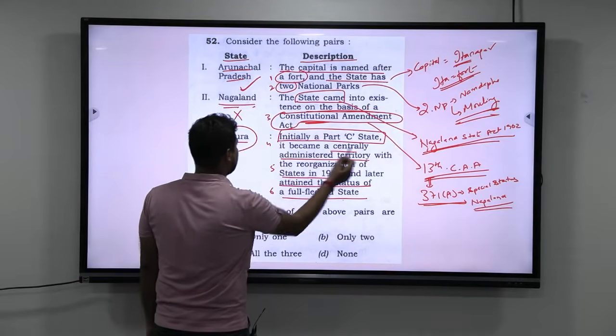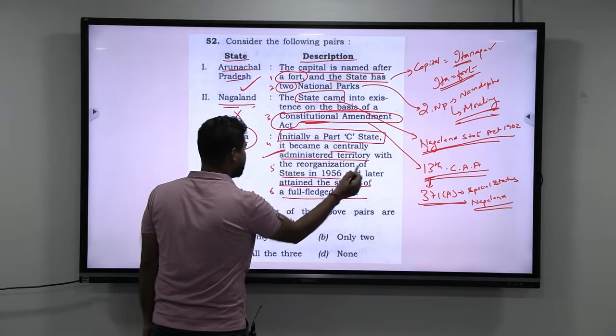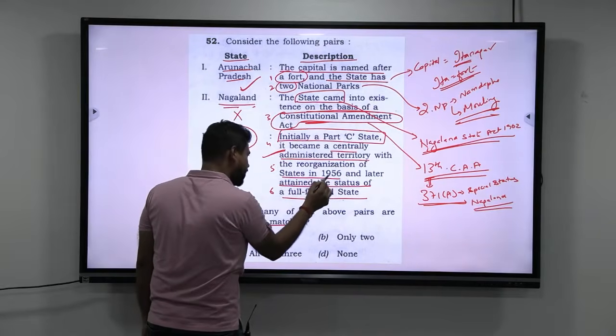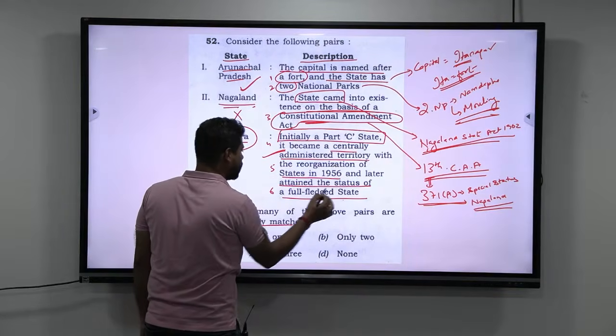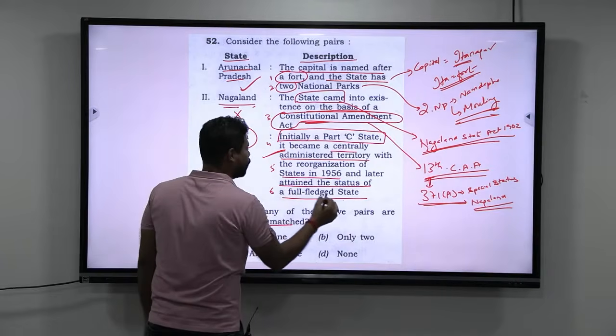The next, coming to Tripura. Initially a Part C state, it became a centrally administered territory with the reorganization of states in 1956 and later attained the statehood, that is, later attained the status of a full-fledged state.